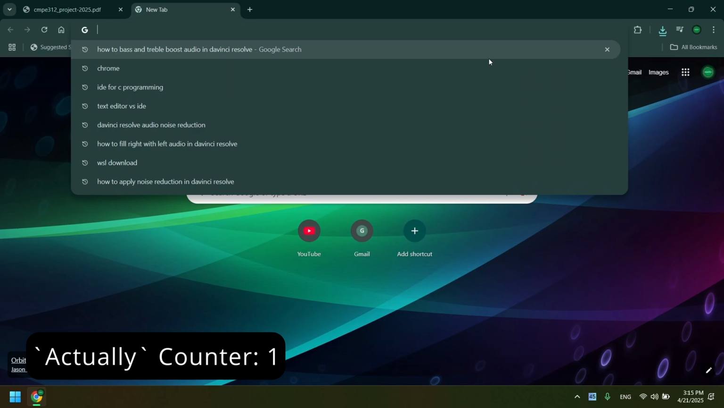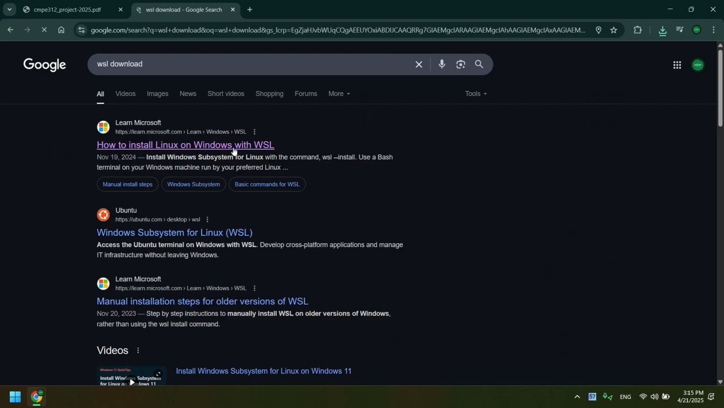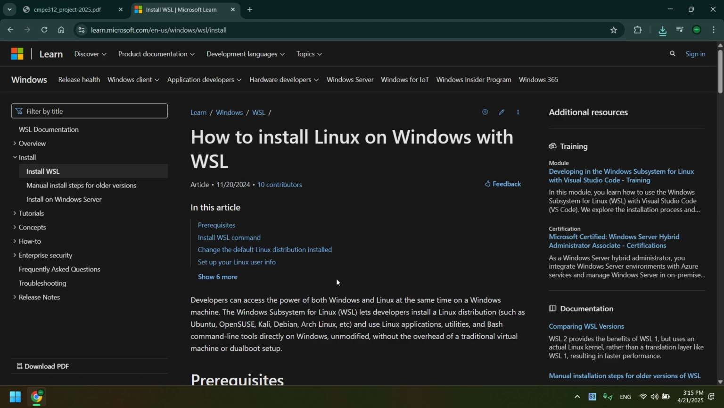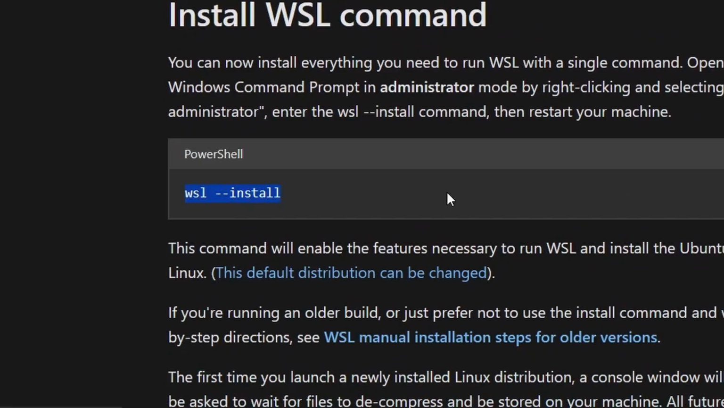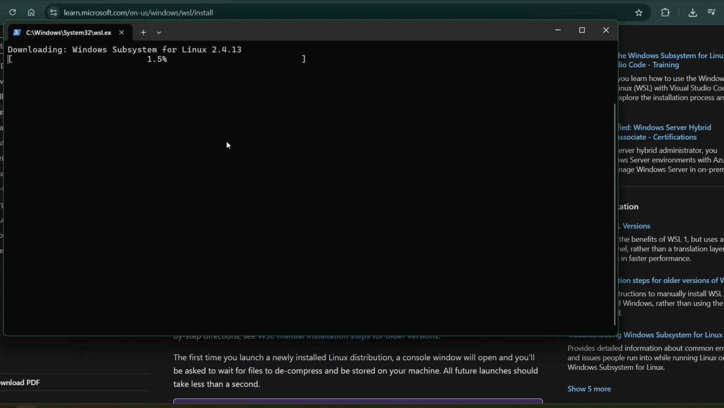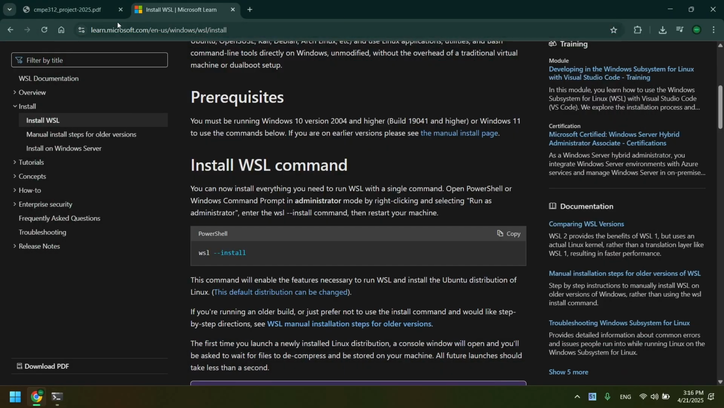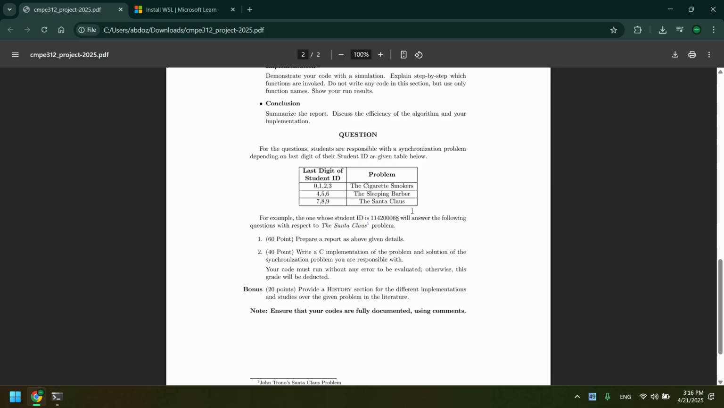Now, to actually download it, I'll just search for WSL download, and I'm pretty sure it's just straightforward, just a single command, and that's it, right? You're wrong. You just gotta click yes a bunch of times. It's doing its thing, and while it's installing real quick, I'll show you the assignment that we are dealing with.